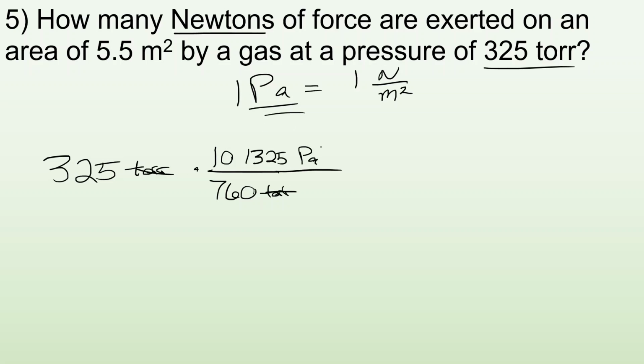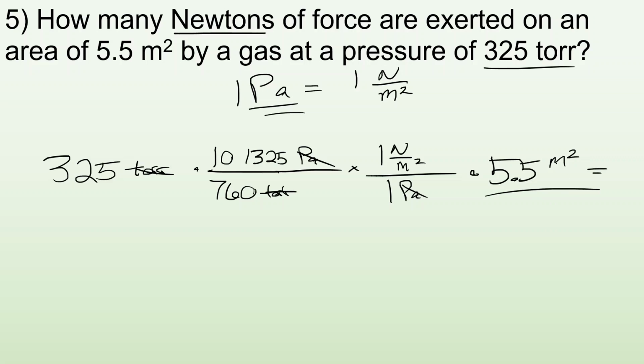Now I got pascals. Well, I know that 1 Pascal is 1 Newton per square meter. My pascals cancel out. Now I got newtons per square meter, and then I times it by, hey, it's saying for 5.5 square meters. What do I get? And my meter squared cancel out. I'm going to be left with just newtons, and when I plug and chug and round it to 2 sig figs, I end up with 24,000 newtons. Yeah, that looks right. Cool.